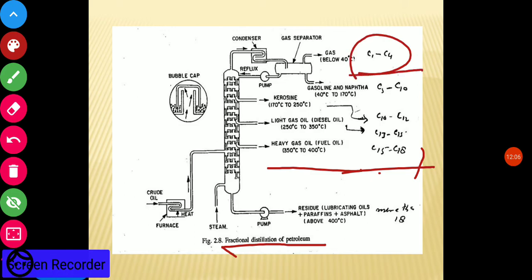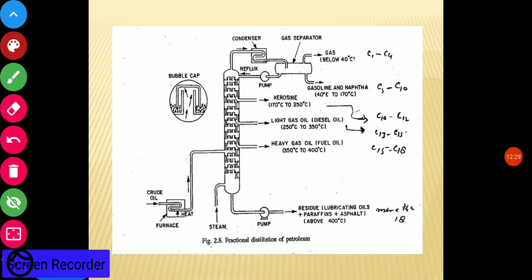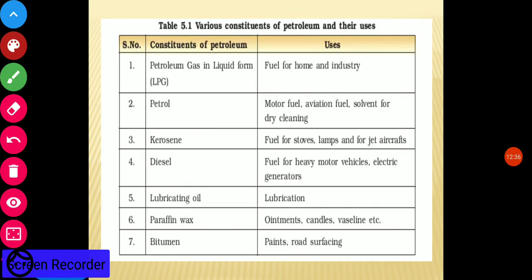It is a mixture of different types of hydrocarbons with different numbers of carbon atoms, so according to that they are separated at different levels. This is the process in which the different parts of petroleum are separated in fractions, so it is known as fractional distillation.